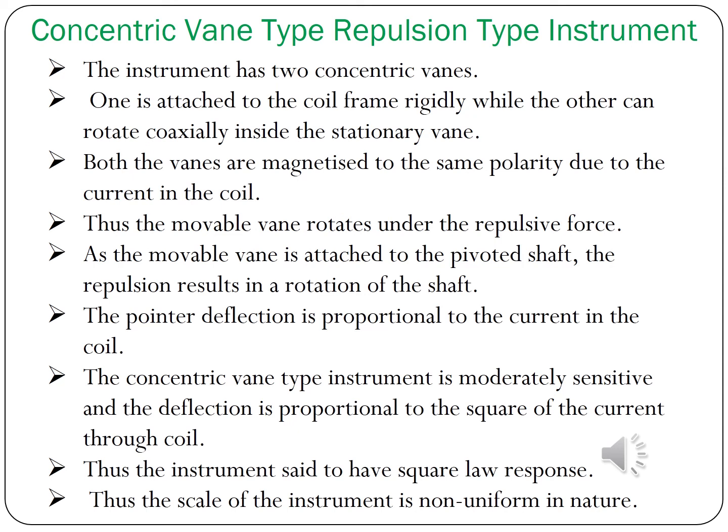As the movable vane is attached to the pivoted shaft, the repulsion results in a rotation of the shaft. The pointer deflection is proportional to the current in the coil. The concentric vane type instrument is moderately sensitive, and the deflection is proportional to the square of the current through the coil. Thus, the instrument is said to have square law response, and the instrument has a non-uniform scale in nature.